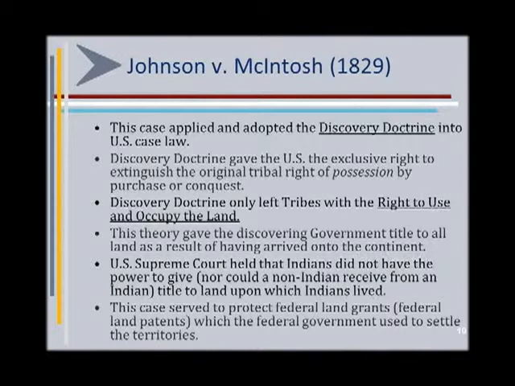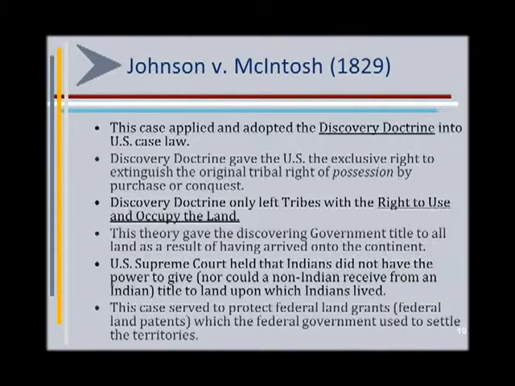In the Johnson v. McIntosh case, it was a case involving 2 non-Indians. One of the parties had purchased land directly from an Indian tribe. The other party had been given a land grant by the U.S. The case before the court was who had the proper title to the same piece of land.